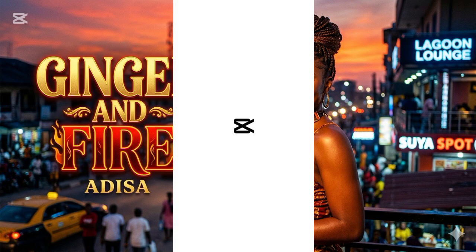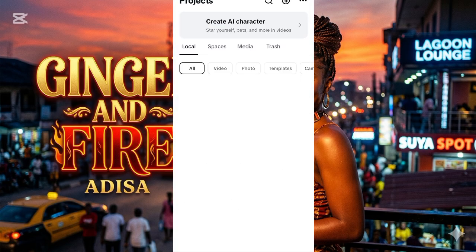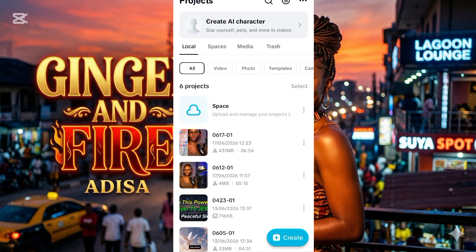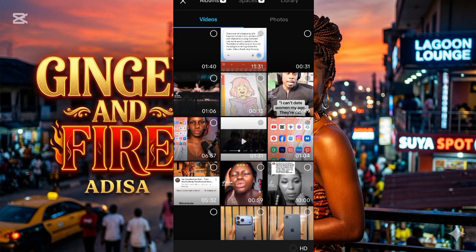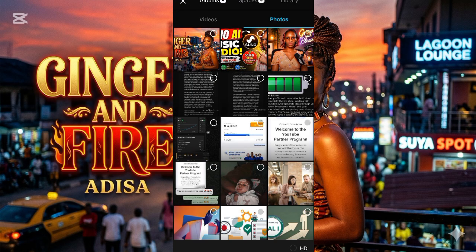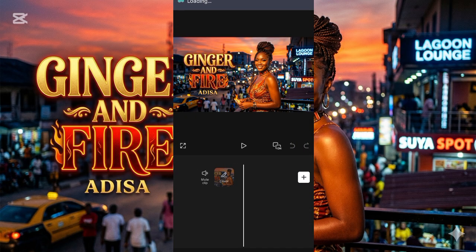Look for CapCut on your phone, and then first of all you bring in your picture. Create a new project on your CapCut, and then you go ahead and bring in your photo. Go to the photo section and then bring in your photo. Remember, don't use the generated audio first.